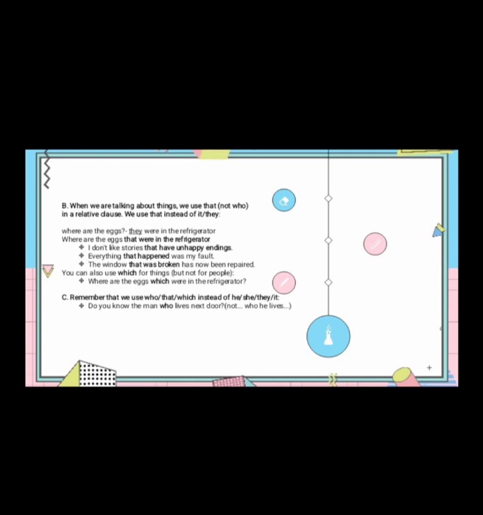B. When we are talking about things, we use that, not who, in a relative clause. We use that instead of it, they. Where are the eggs? They were in the refrigerator. Where are the eggs that were in the refrigerator? Number 1, I don't like stories that have unhappy endings. 2, everything that happened was my fault. 3, the window that was broken has now been repaired. You can also use which for things, but not for people. Where are the eggs which were in the refrigerator?